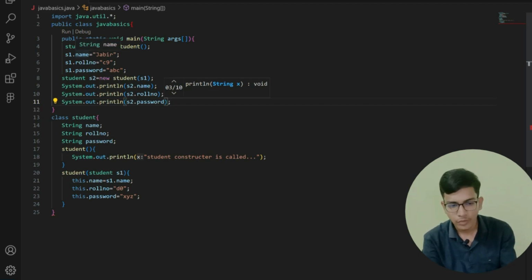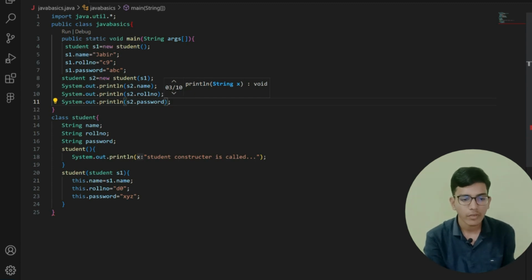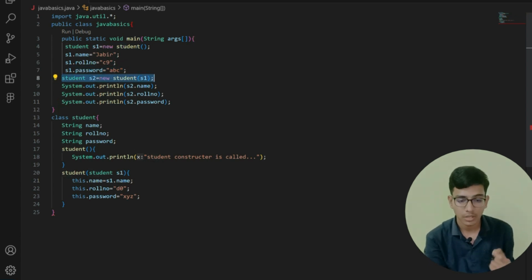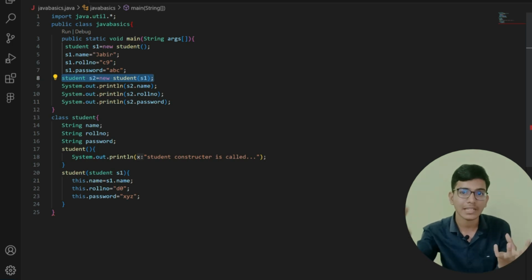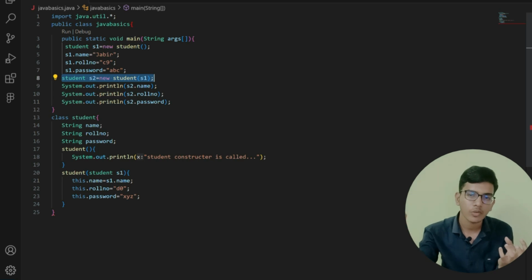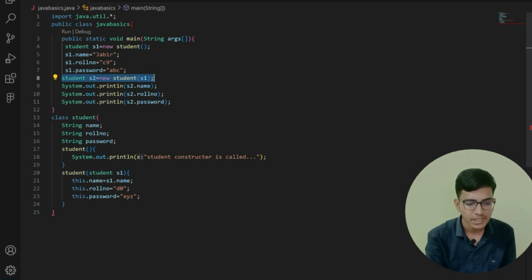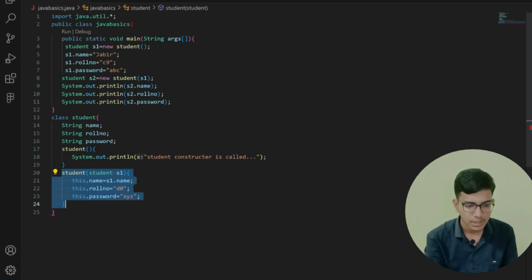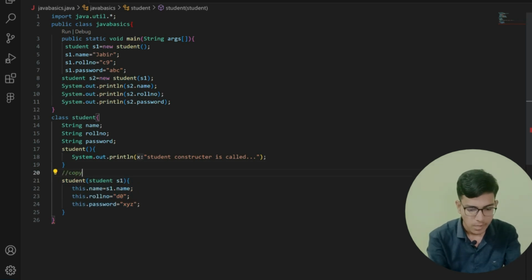Here initially s1.rollNumber is equal to C9. So the student has forgotten his password. For that reason, we have created another object s2, and I am copying whatever values are present in my s1 object into my s2. After that, you can see that this is my constructor, the copy constructor.